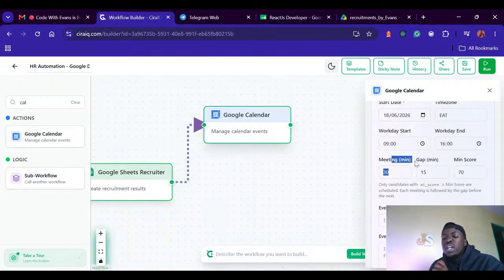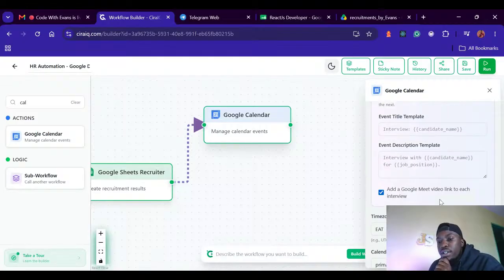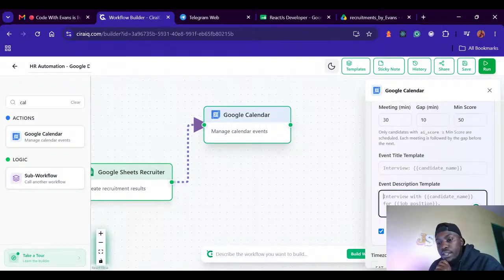Then the meeting duration. Let's say each interview should take a maximum of 30 minutes. And I need a gap of 10 minutes between one interview and the next. Minimum score, let's do 50. So you can leave everything as default. Otherwise, you can add something that you need to do.